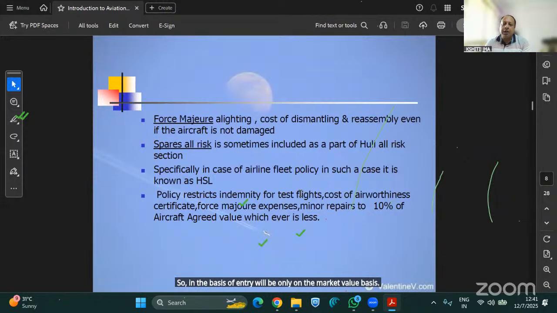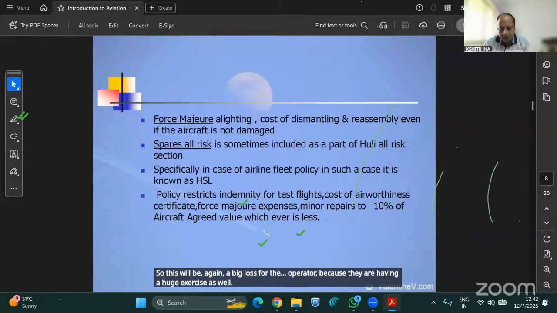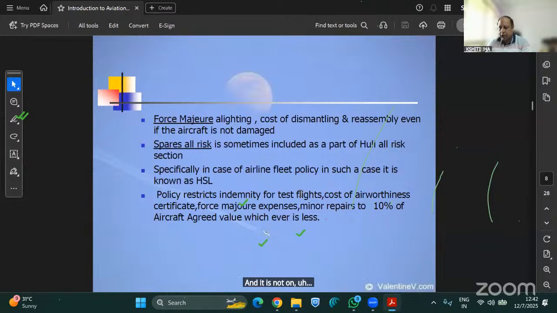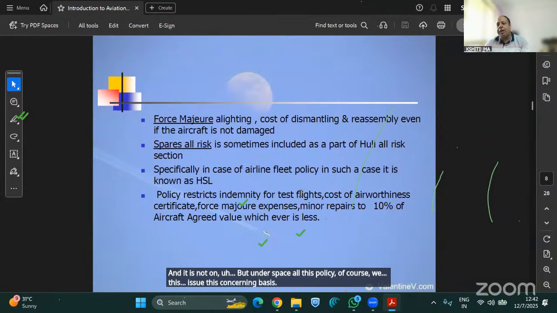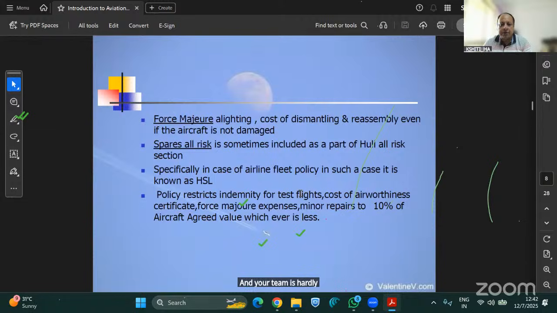This will again be a big loss for the operator because they also have a huge excess, and it is not on agreed value basis. But under the space policy, of course, we issue this policy on agreed value basis, and the deductible is hardly $5,000. $5,000 is nothing, a very small amount, 3.5 lakh rupees only. So that is the main thing. That is why we are showing this space policy.